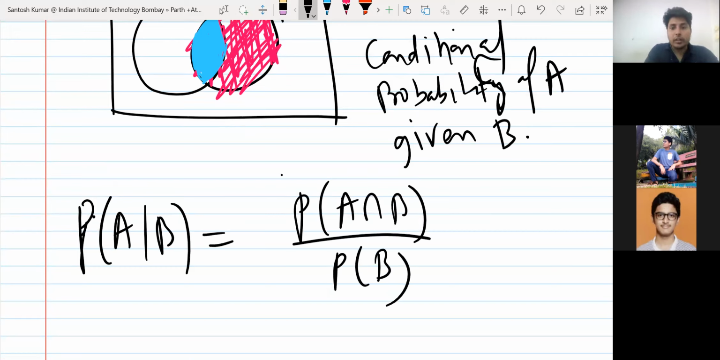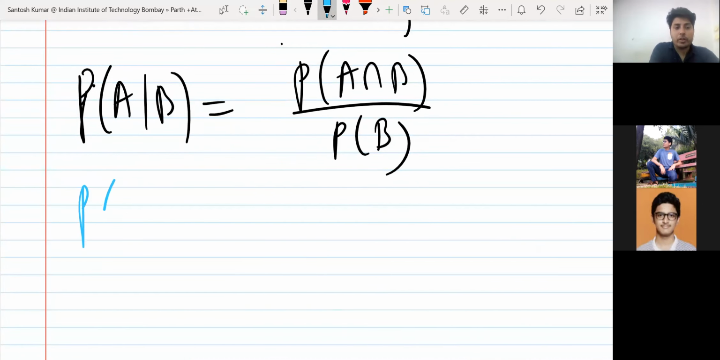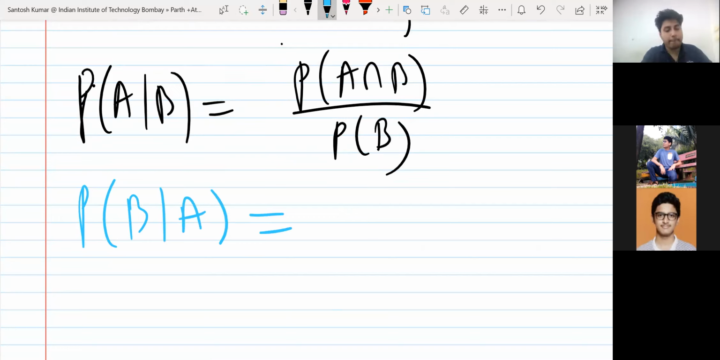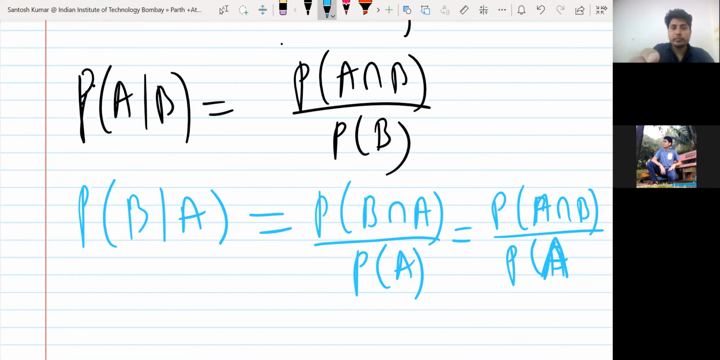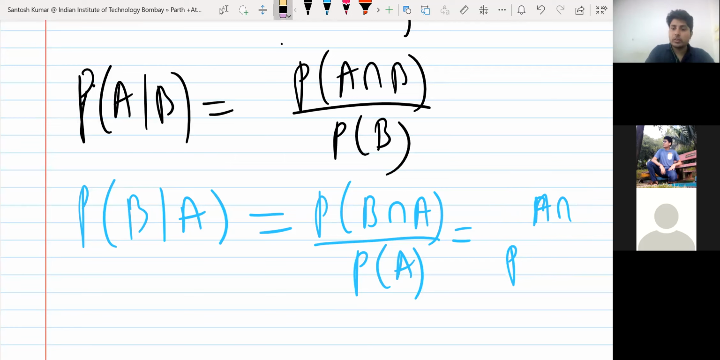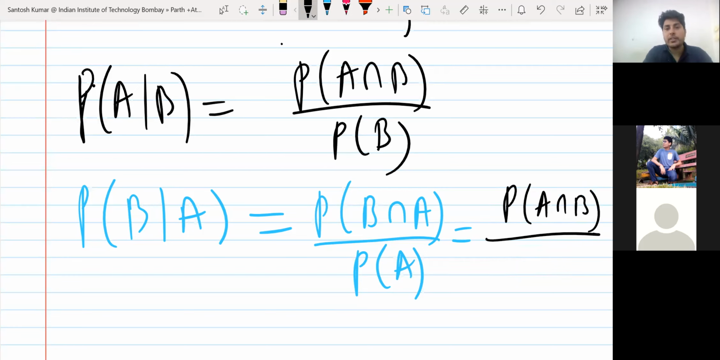Okay. Now using the same formula, tell me what will be probability of B given A? B intersection A upon probability of A. Okay, B intersection A is same as A intersection B. So write probability of A intersection B upon probability of A, because A intersection B set is same as B intersection A. So this is B given A. Okay.